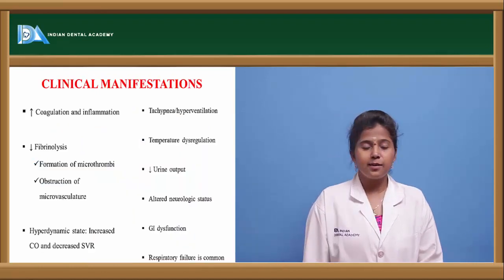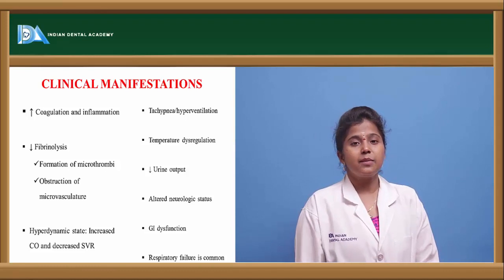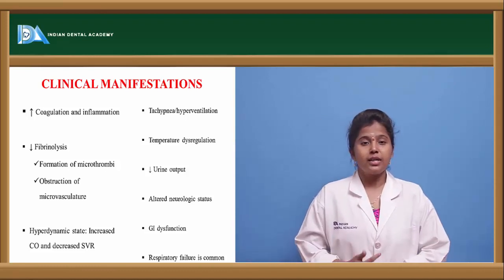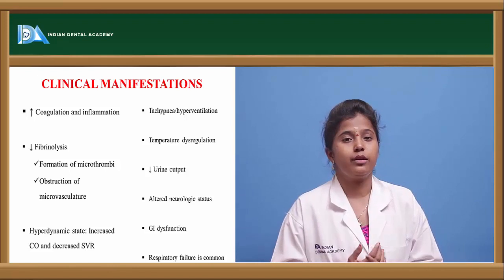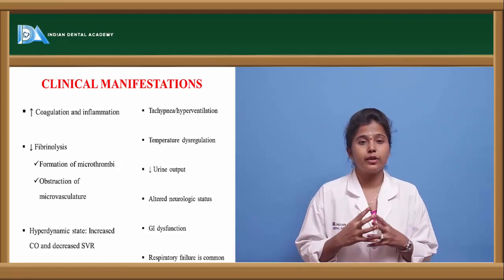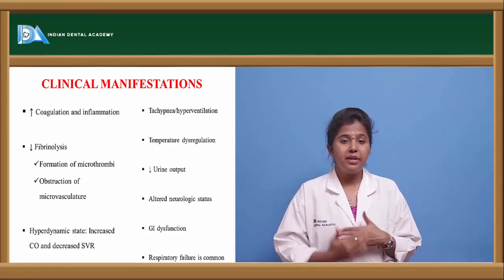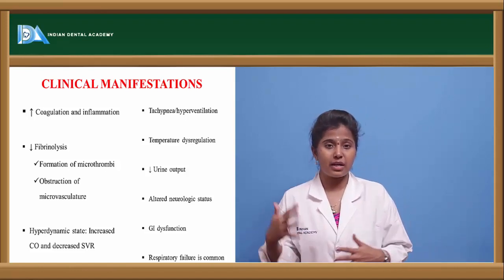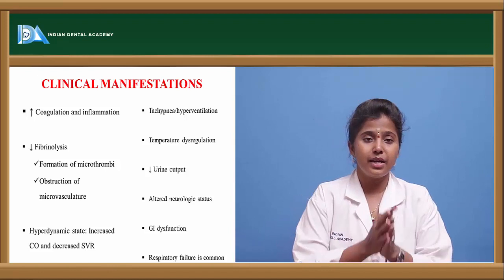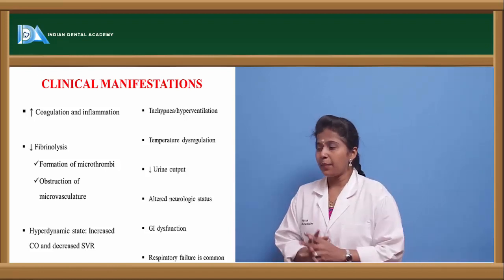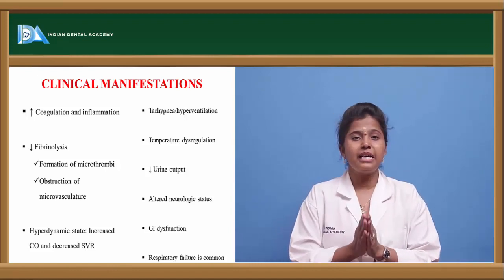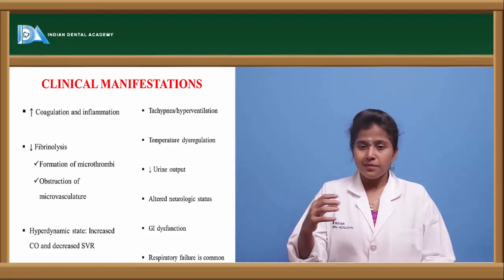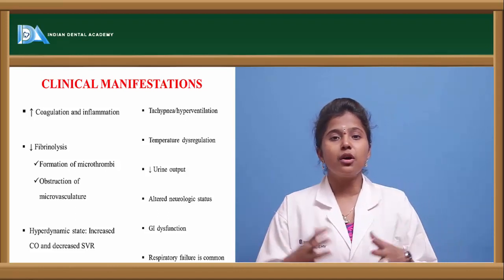Let us see the clinical manifestations. What are the clinical manifestations of septic shock? If a person is suffering from septic shock, there will be increased coagulation, as the blood platelet count will be increased, and because of the increased platelet count, there will be increased coagulation. Apart from that, there will be decreased fibrinolysis, or else we can say the formation of thrombin.